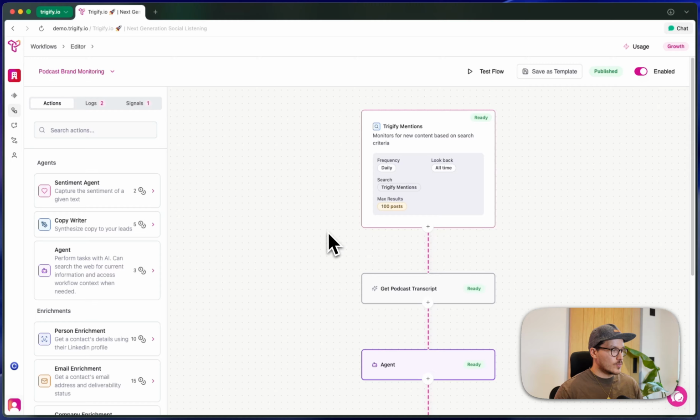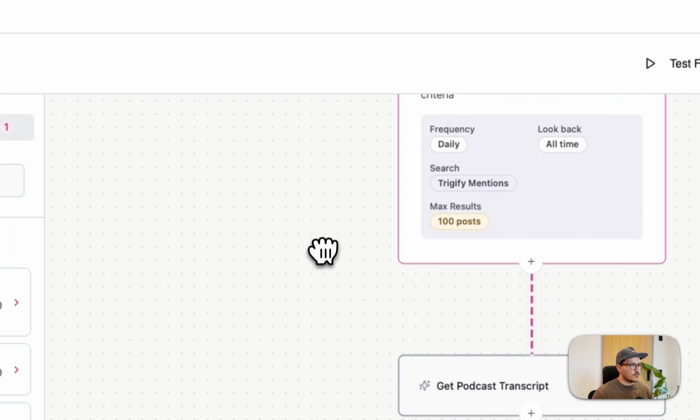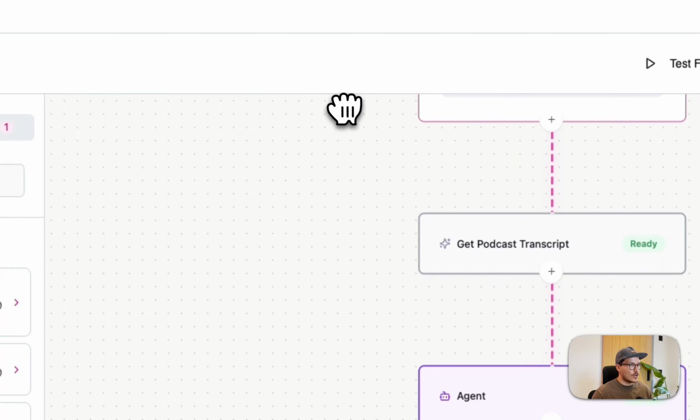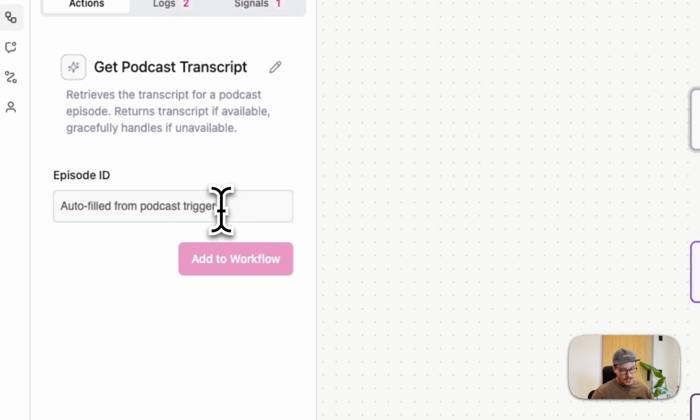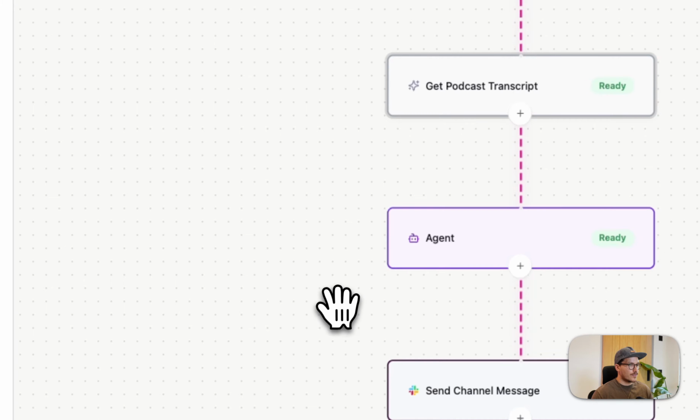Then what we're going to do is have a look at this template here. So here we can see we have Trigify mentions. Then we have a node, which is going to go ahead and get the podcast transcript. It's a very simple node. All that you need to do is come into here and actually add the ID of the podcast itself. This should be pre-done for you though if you're using this template.